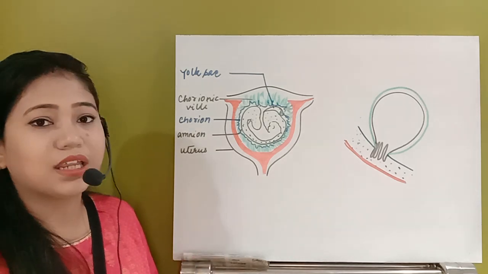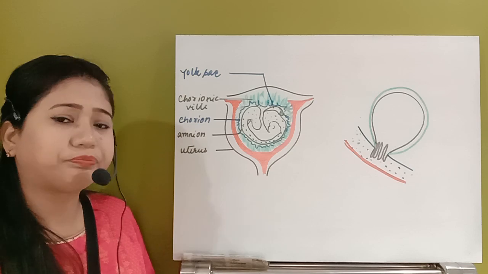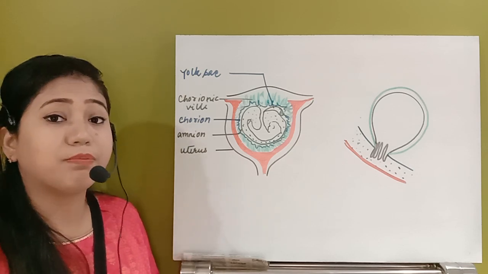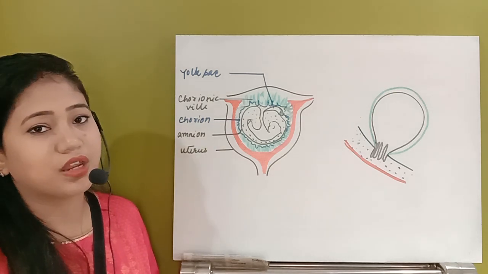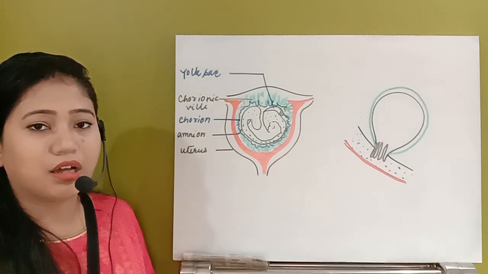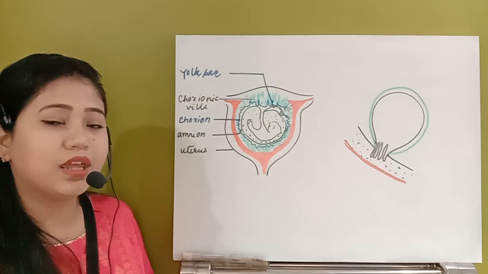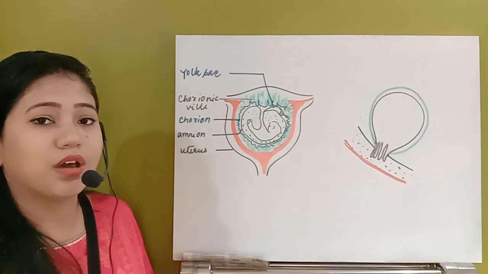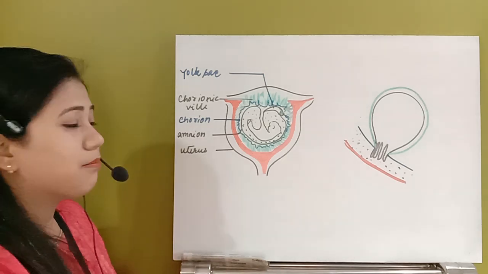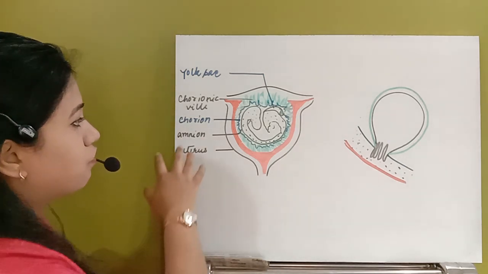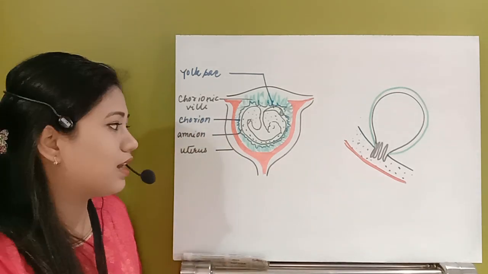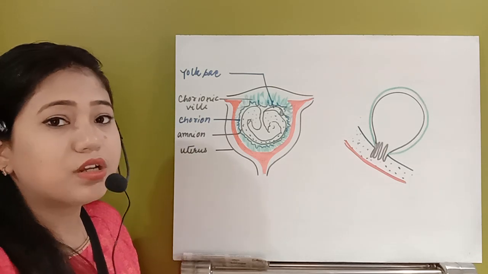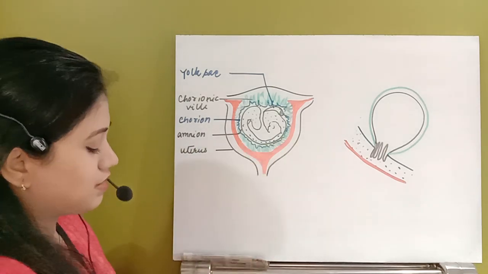But what happens in the case of humans? As human development is placental, right from the placenta the baby gets the nutrients and all the necessary things like gases. These come from the mother's blood and are exchanged to the baby's blood, by means of the placenta. So what actually is the placenta? Let me tell you, the placenta has three different parts. You can see here, this is the placenta.